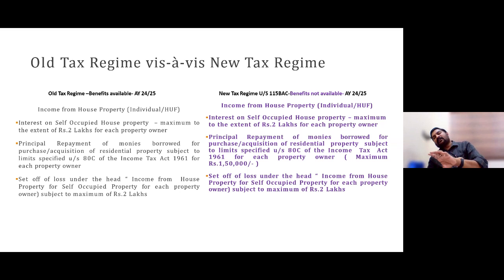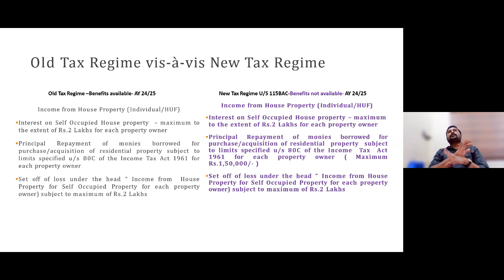For deemed let out and let out property, without limit you can deduct for intra-head set-offs, but for inter-head set-offs, definitely yes, you would be required to limit that deduction to 2 lakh rupees for this self-occupied or let out property. So this is about the old tax regime. All those privileges are not there for the new tax regime.